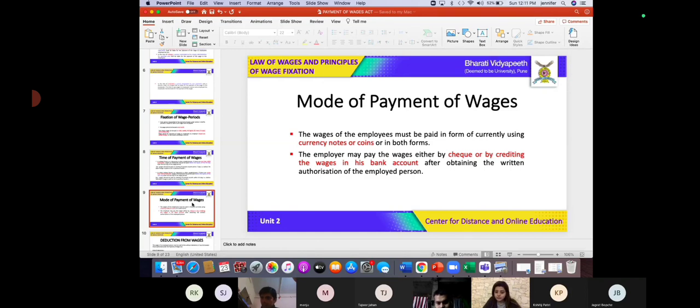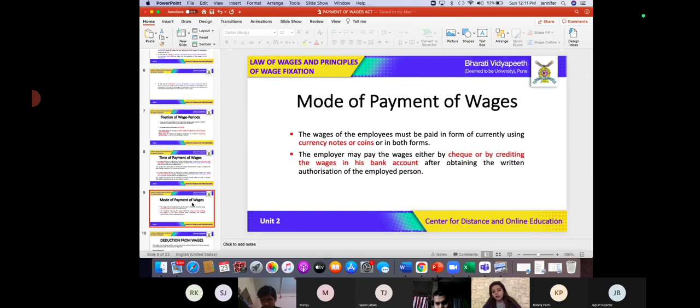Yes. So definitely currency notes or coins which are being currently used as a medium of exchange can be used as a mode of payment of wages.